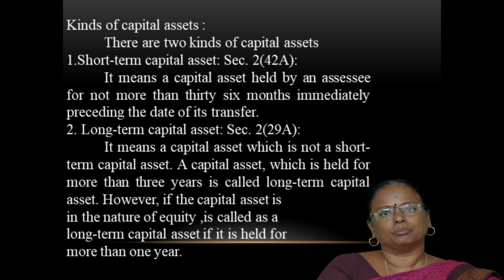Short-term capital asset means the assets which are held by the assessee for a period of not exceeding 36 months in case of movable and immovable assets, and in case of shares, debentures and securities, which are held by the assessee for a period of less than 12 months, is called a short-term capital asset, and the profit or gain arising from transfer of such a capital asset is termed as short-term capital gain.